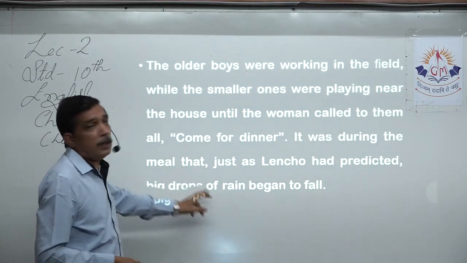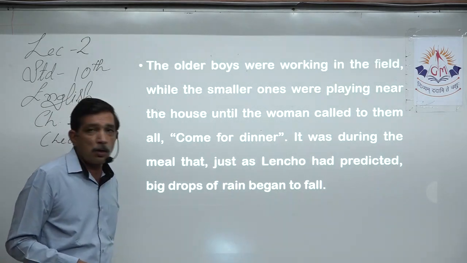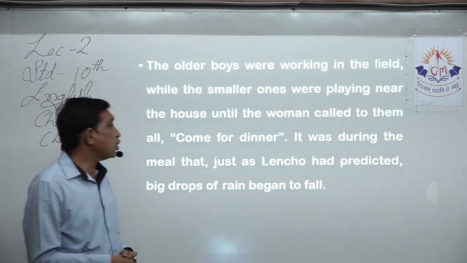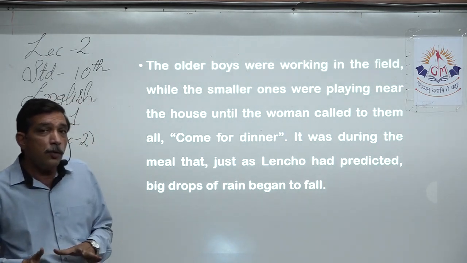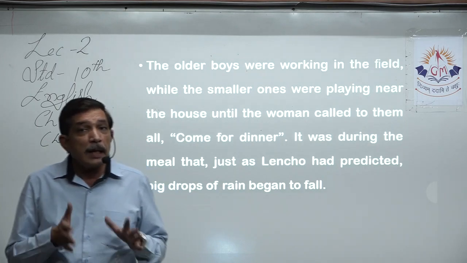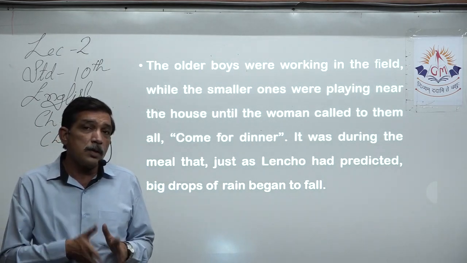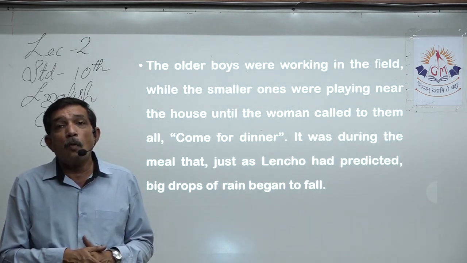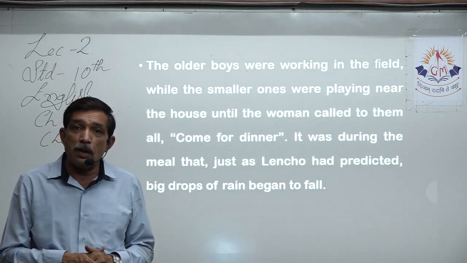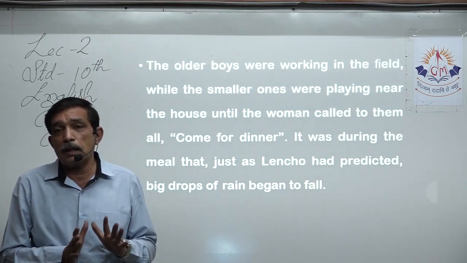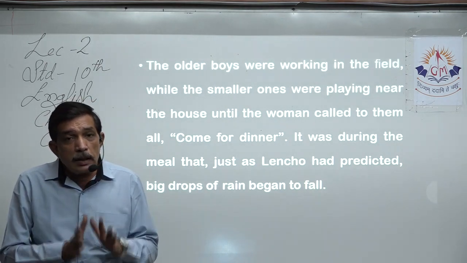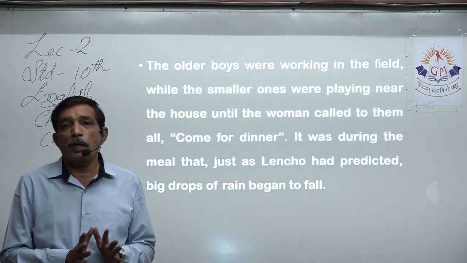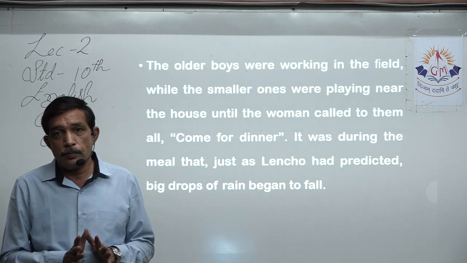It was during the meal that, just as Lencho had predicted, big drops of rain began to fall. Until the woman called for supper, Lencho was standing in front of the house and looking in the northeast direction, watching for any sign of cloud. So until this, we are very clear that Lencho was not able to see a single cloud coming from the northeast direction.